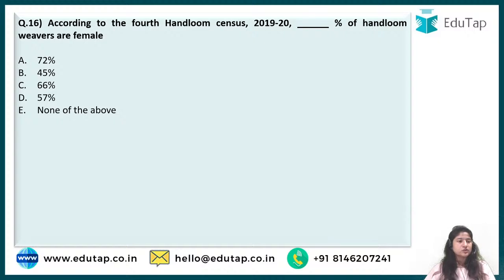Next we'll move ahead with question number 16, which says: according to the fourth handloom census 2019-20, dash percent of handloom weavers are female. So you have to tell me what percentage of the weavers constitute female. I'm waiting for the answer, comment it down fast.